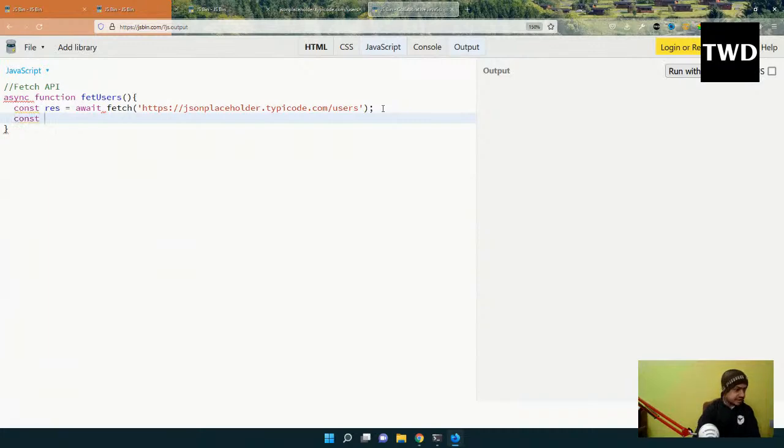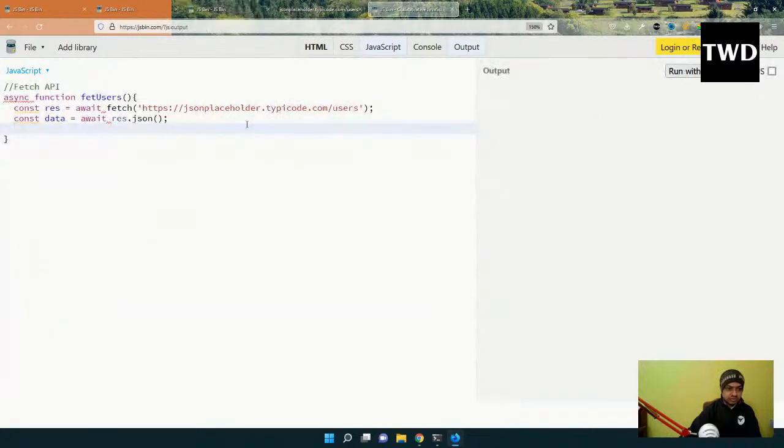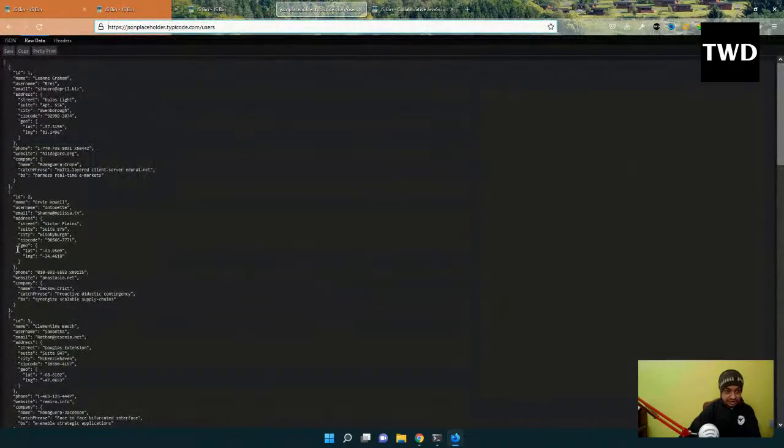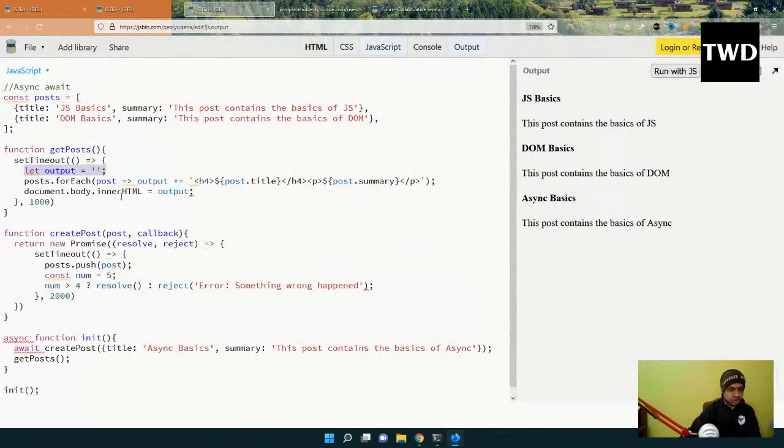It doesn't get the data directly. So const data equal to await res.json I will do. So this additional step you have to do. Okay, and then I will do the same thing like what we have done earlier. Let output I am going to do, then this data will return, and this data will return as this array. This array will be returned from this data. So I'll do the data dot forEach again, and the same thing we are going to do here, like post or something.